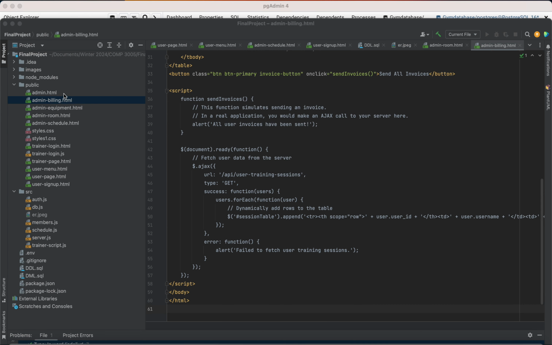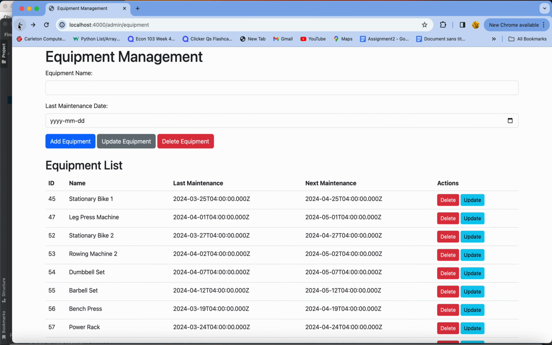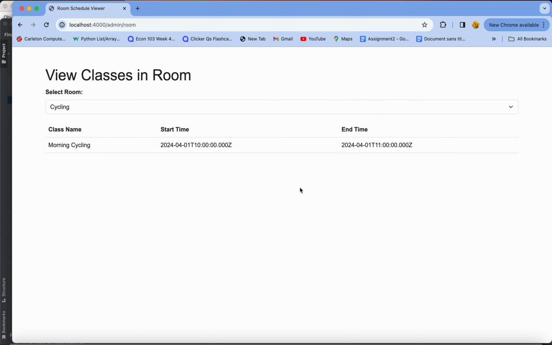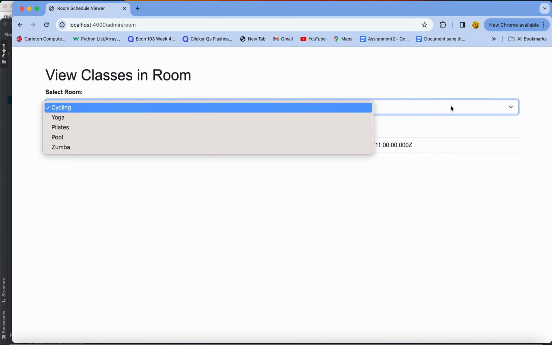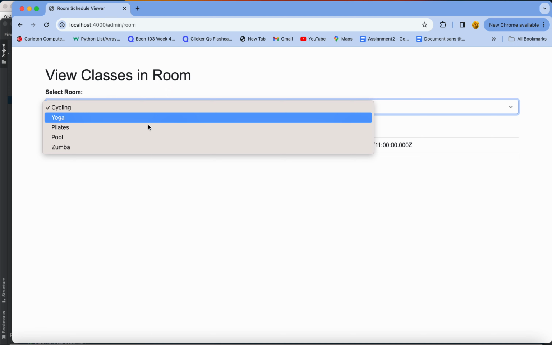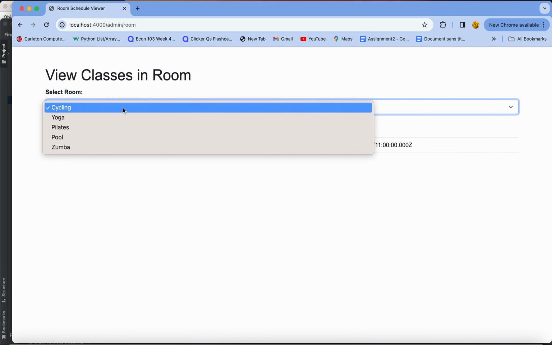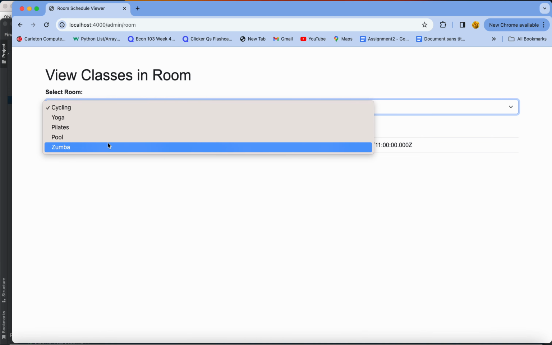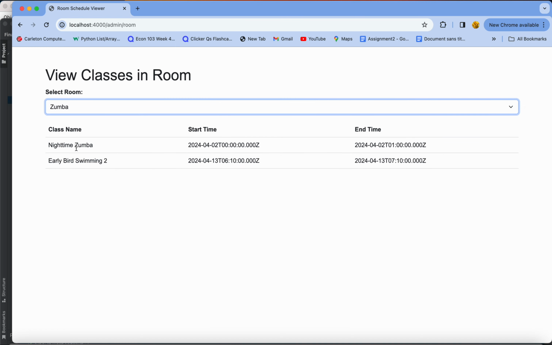And now the other one is room scheduling. If we press the room, we have 5 rooms here. We're gonna show all the rooms we have: the cycling one, the yoga, the Pilates, the pool, and the Zumba. If we press one, it's gonna tell you which class is running from what time to what time.